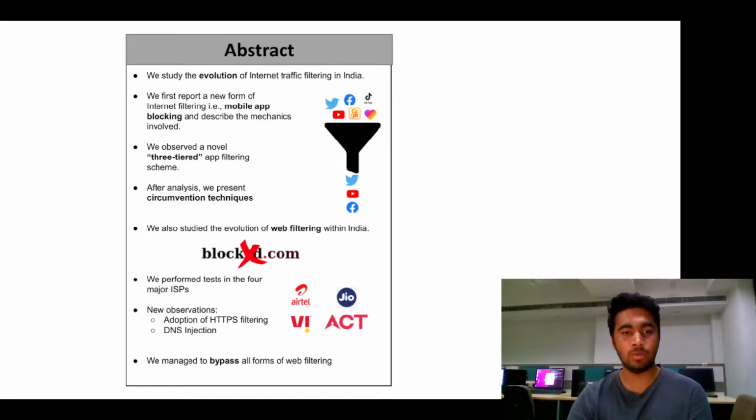We performed our experiments in 4 major ISPs of India. As a result, we observed some major upgrades in filtering mechanisms such as incorporation of HTTPS filtering and DNS injection by the ISPs. Finally, we were successful in bypassing all current website filtering mechanisms.